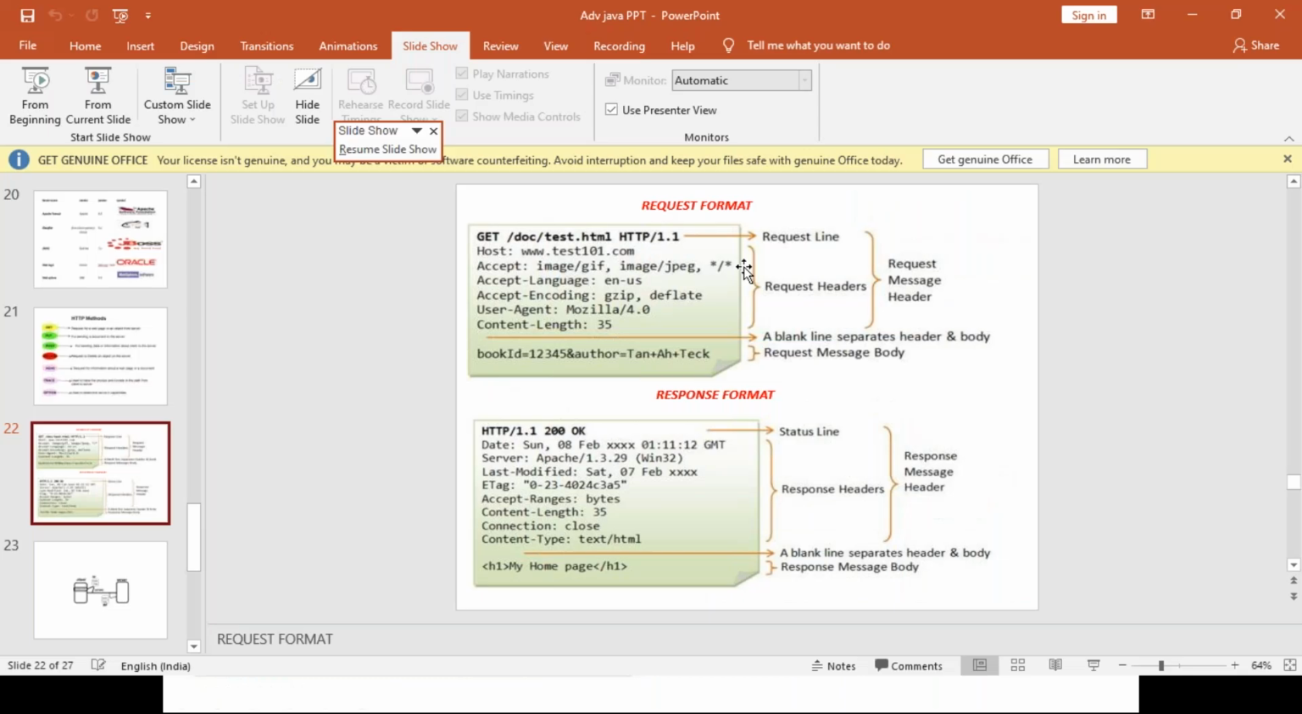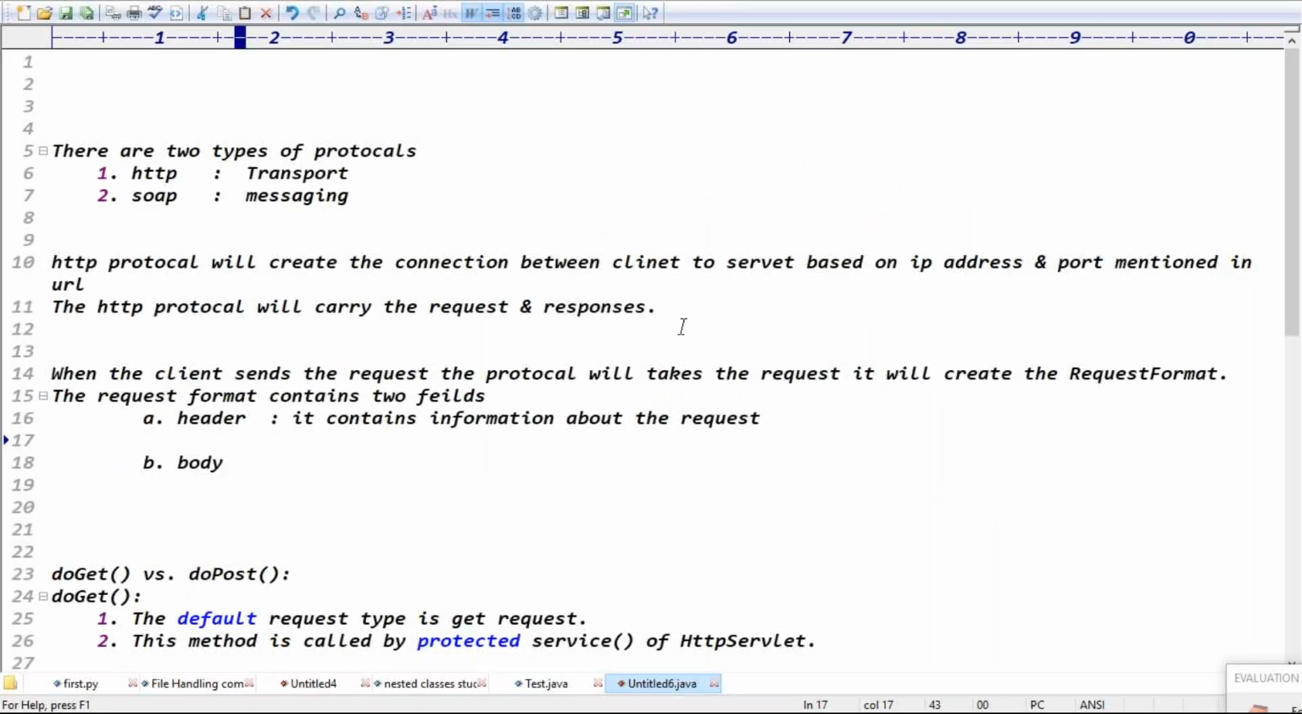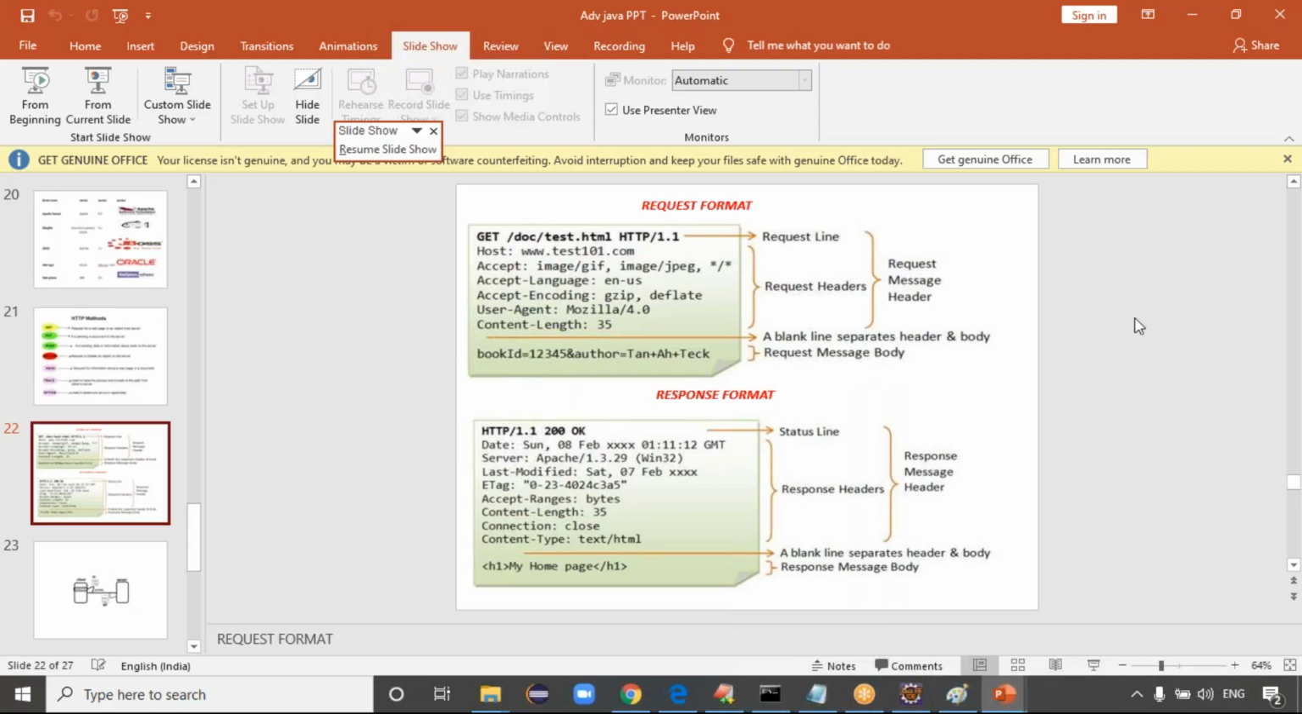So, the protocol will take the request, guys. When the client sends a request, the protocol takes the request and creates a request format. The request format contains two fields, header and body field. The header field contains the information about the request, nothing but the type of the request. Are you able to understand this? Based on this point, you can understand, right?